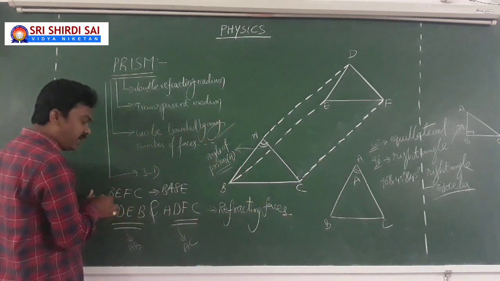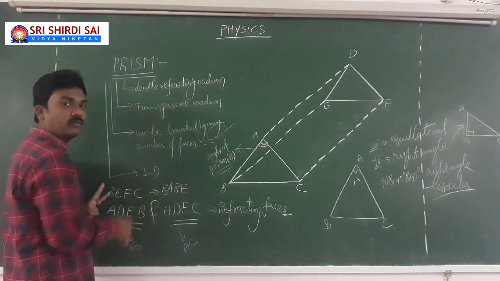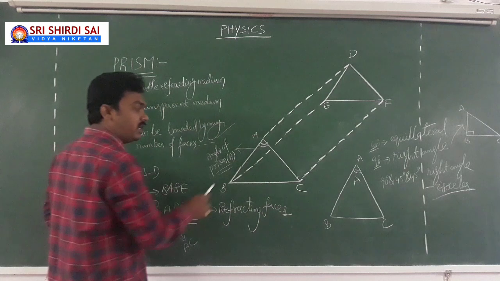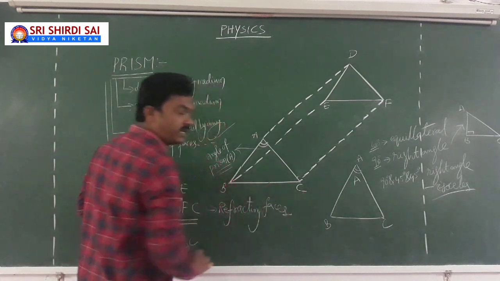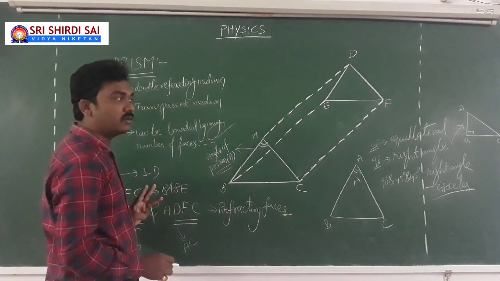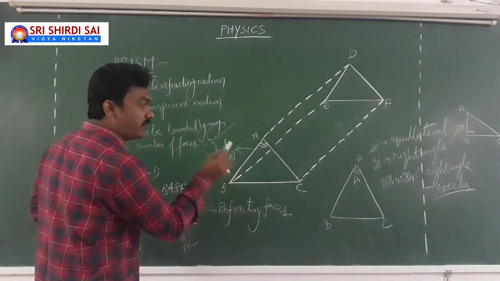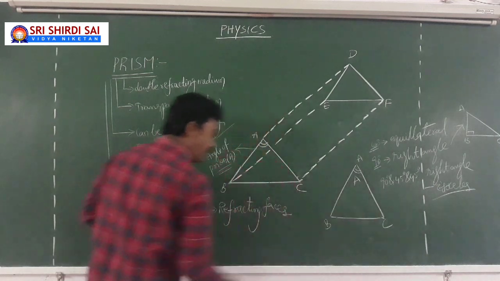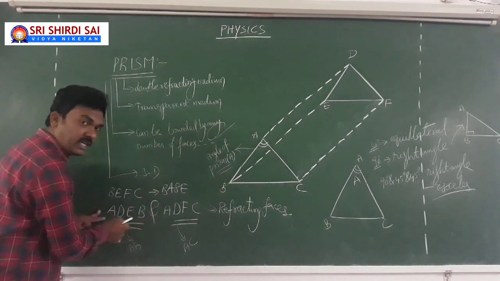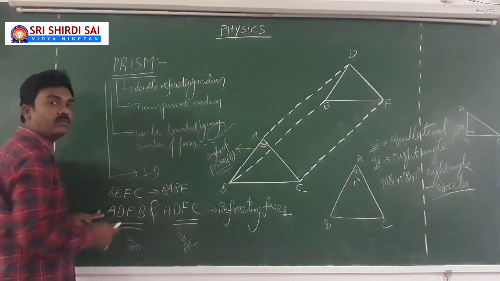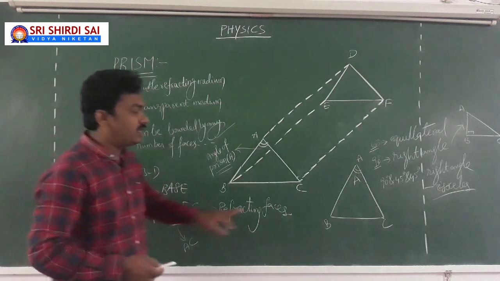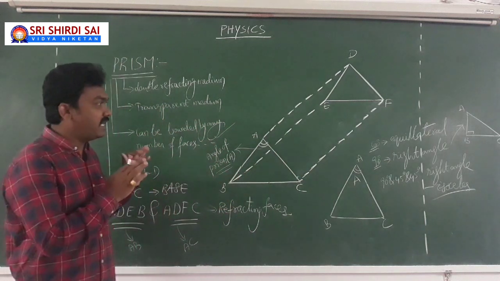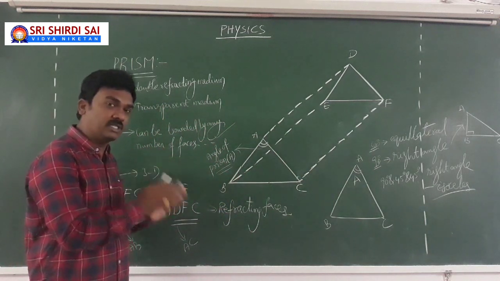Have you seen? B, E, F, C. So the prism is placed on its rectangular base. That's why the front view of the prism will be triangle in shape. So that front view we are going to show in the picture. Then AB and AC will represent these two refracting surfaces respectively. Then the angle between these two faces will be the angle of the prism. So this is all the basic introduction to the concept of the prism.